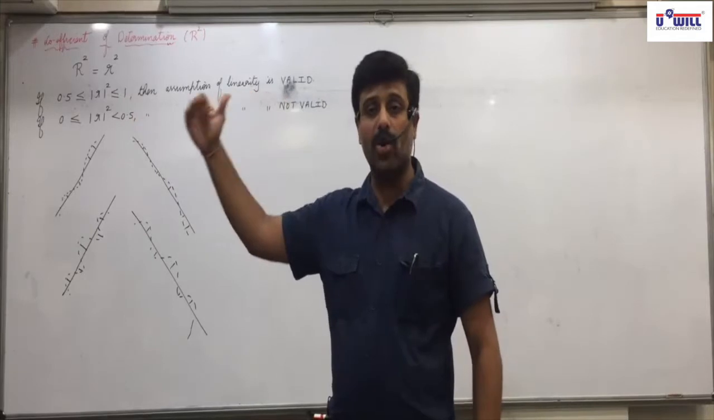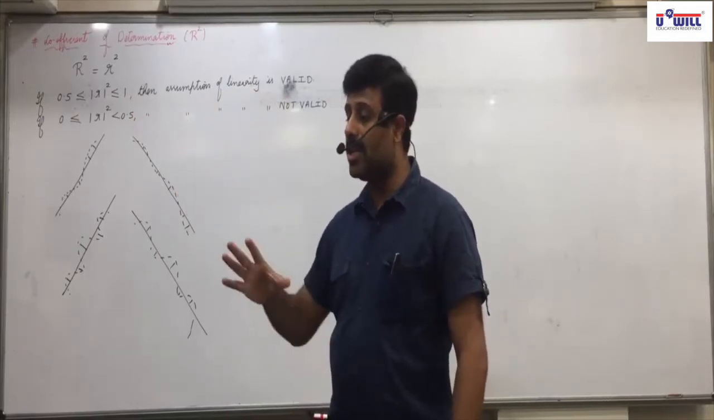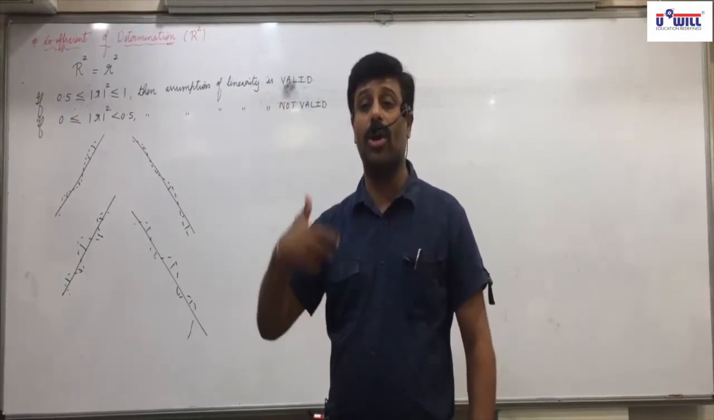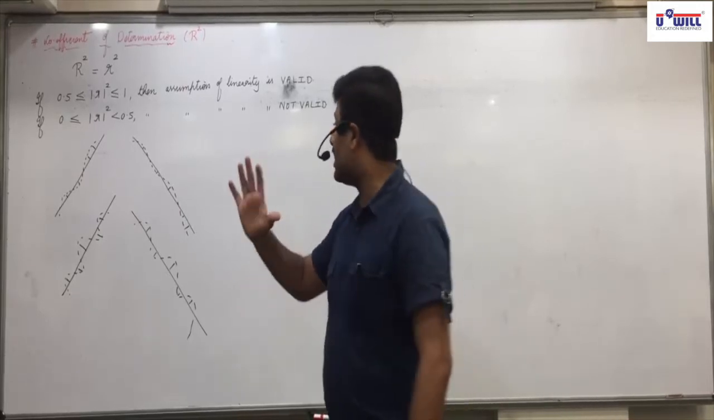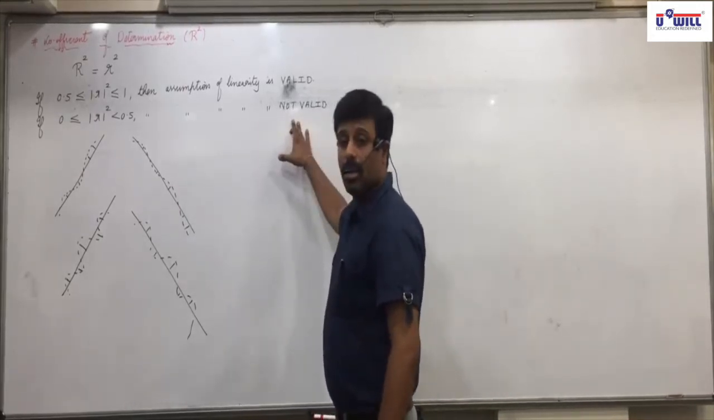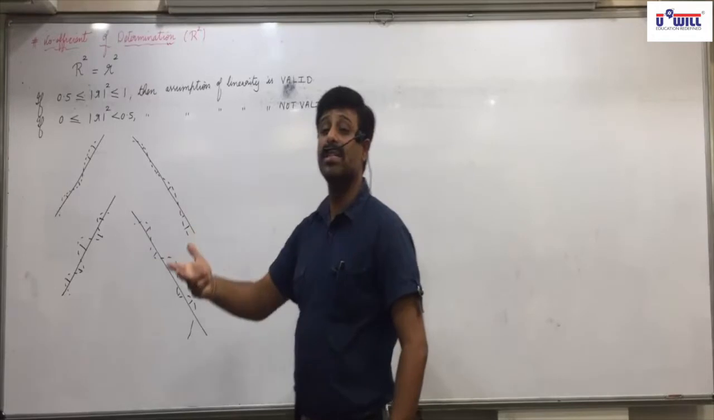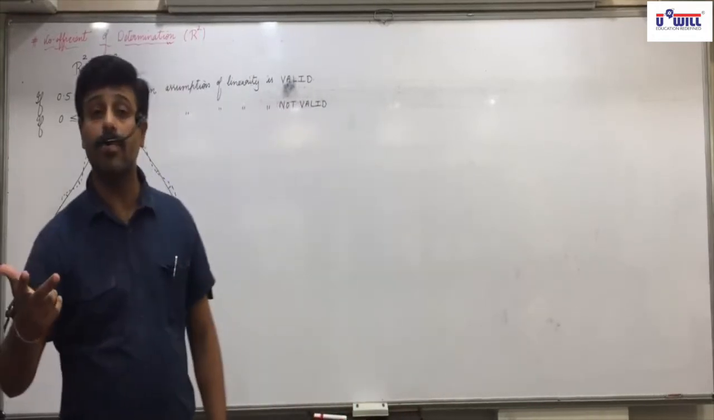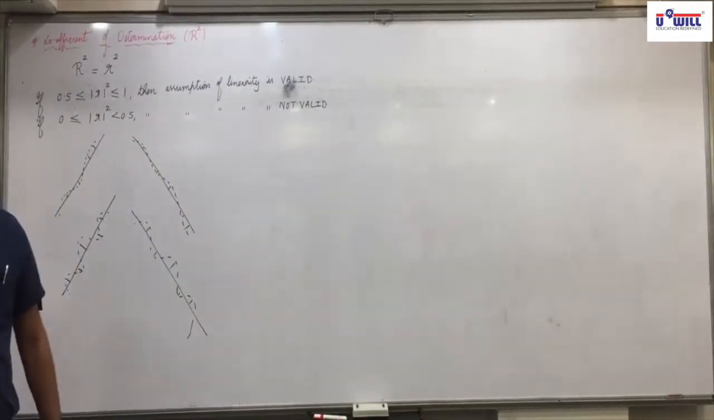It is less linear correlation. Less linear correlation, low degree of correlation, means you cannot depend on the estimate. So we say that the assumption of linearity is not valid, and so we cannot depend on the estimate that we are finding. So generally, after we find the regression line and after we find an estimate, we should also find